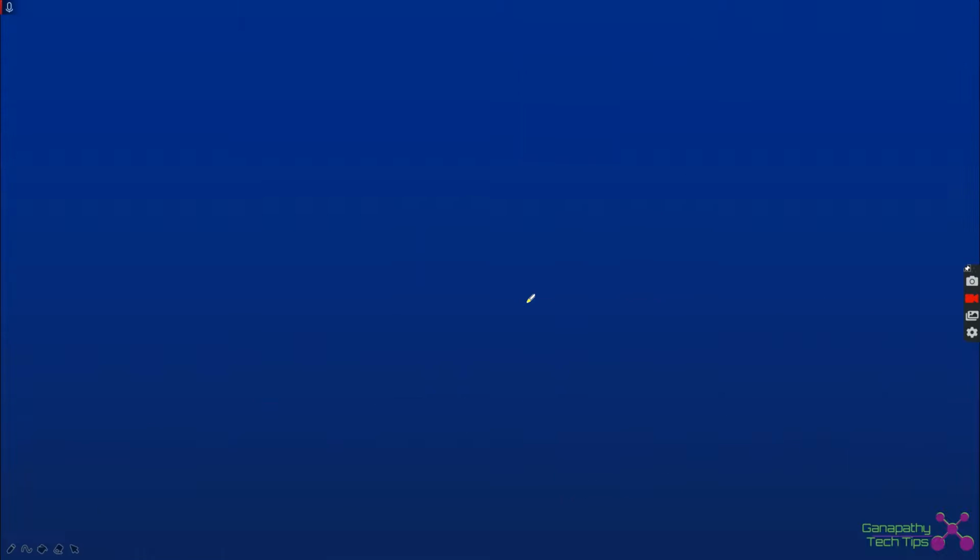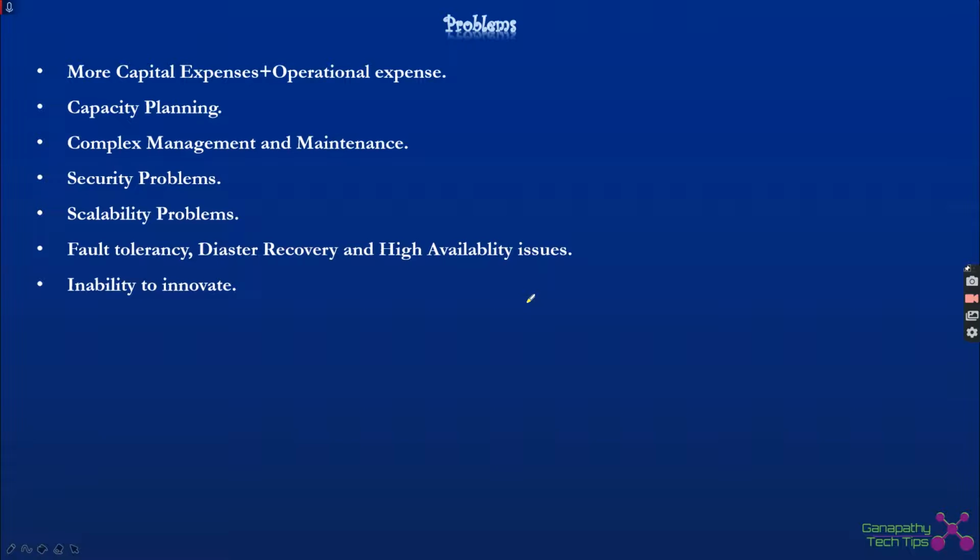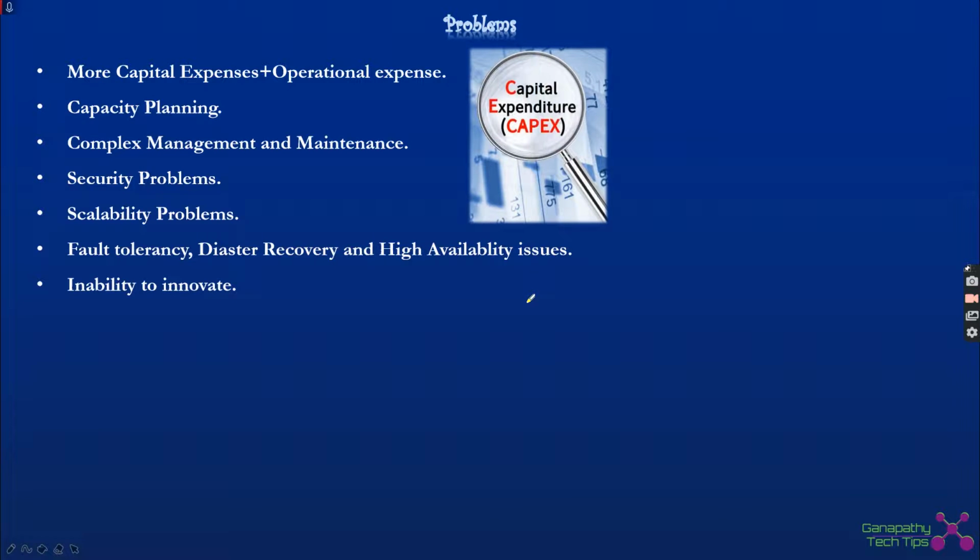Considering the disadvantages of using these models, we will have a lot of disadvantages. One major disadvantage is capital expenses. We need to pay more for the capital expenses. We need to invest in the infrastructure, and we need to invest in all the other things as well. So that is one major problem when considering the on-premises model.